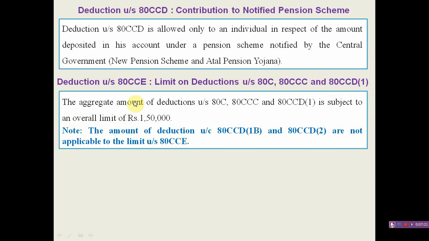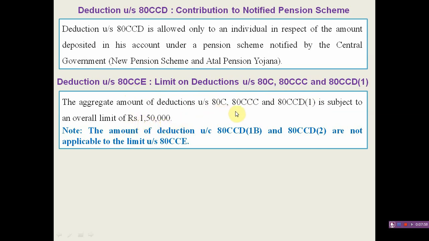It means the aggregate amount of deductions under sections 80C, 80CCC and 80CCD(1) is subject to an overall limit of rupees 1,50,000. If the aggregate amount of deduction allowable under these three sections exceeds rupees 1,50,000, then the amount of deduction under section 80CCE will be rupees 1,50,000 only.